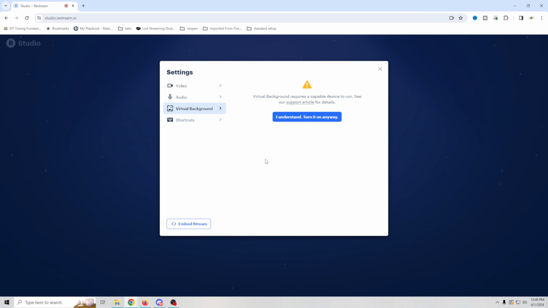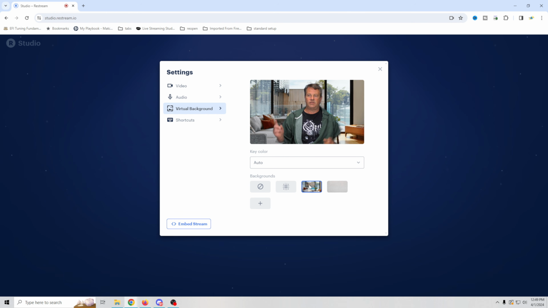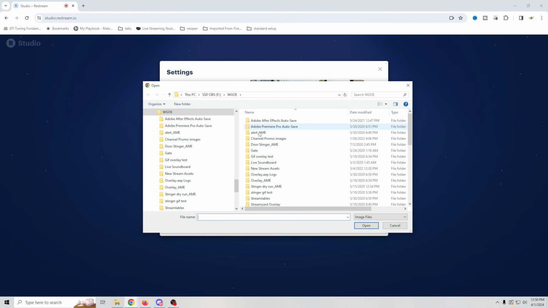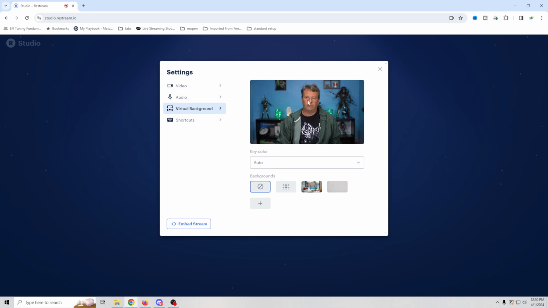We can set up a virtual background here. It gives you a little warning just in case you have a machine that's not very fast. This could cause problems. We could turn it on and we could key out if we're using a green screen or something like that. We can add backgrounds and it will automatically remove our background, as you can see. And you can see the kind of results you're going to get if you were to do something like this. You can upload images or whatever you want right here if you wanted to change your background to something else. We're going to run it without a changing background right here.